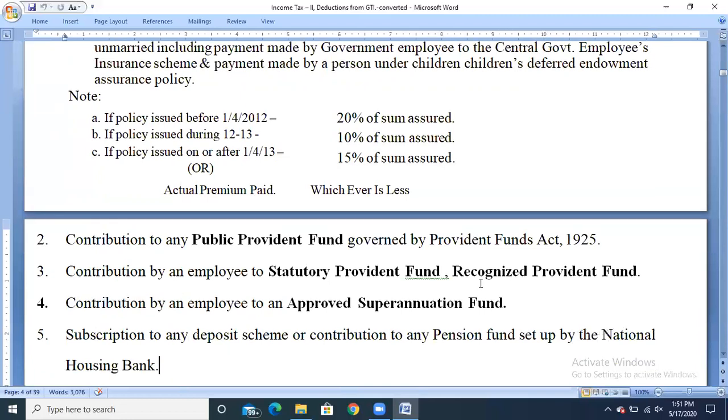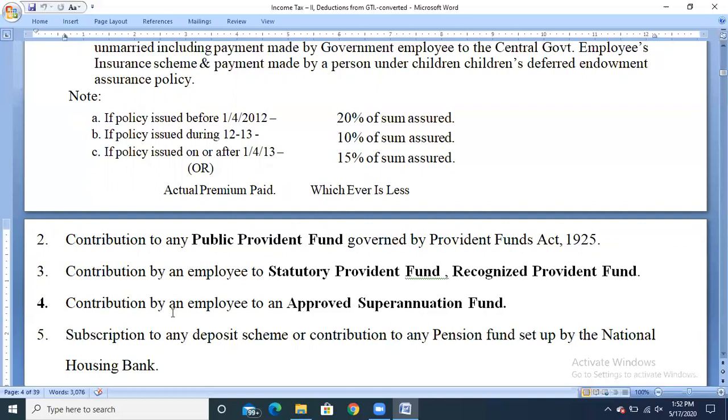Next, third one, contribution by an employee to statutory provident fund and recognized provident fund. So here they have clearly mentioned that it is any contribution made by the employee, not the employer. So if the assessee is an employee in any company, and he contributes to the statutory provident fund and recognized provident fund, he can claim the exemption under section 80C.